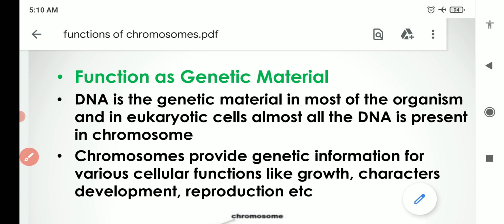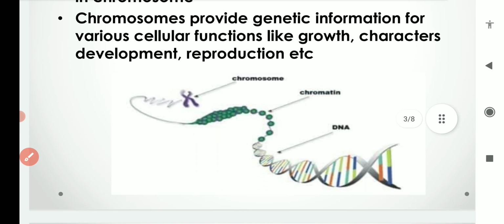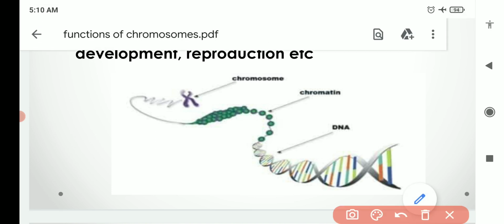So it is the first function of the chromosome. You can see here the DNA, and these are the proteins, shown in green color. These proteins are basically known as histone proteins.